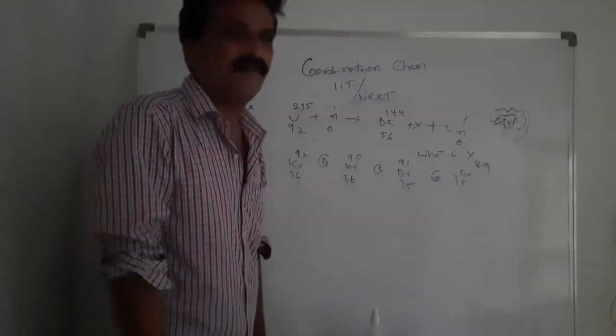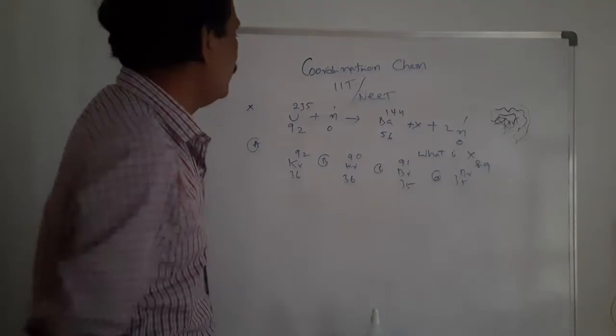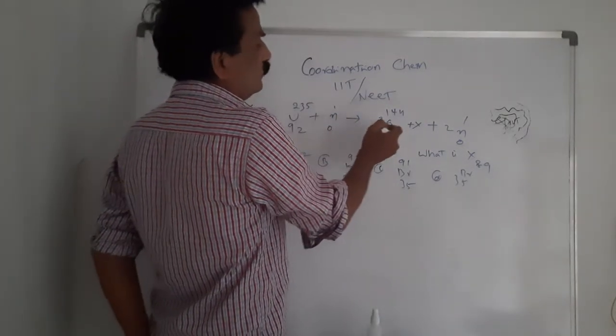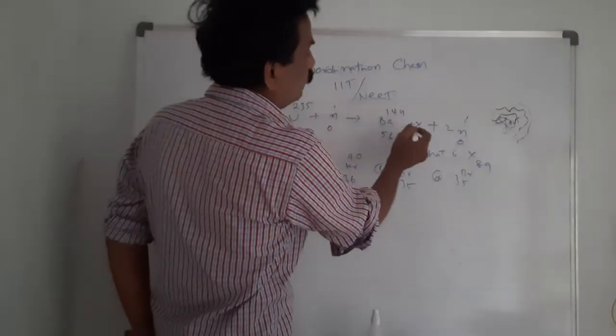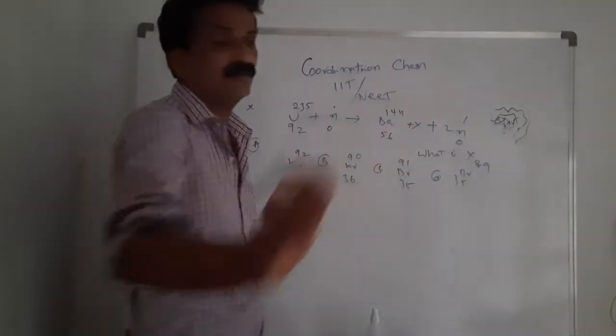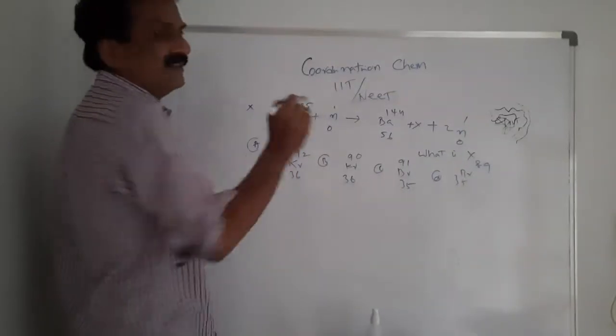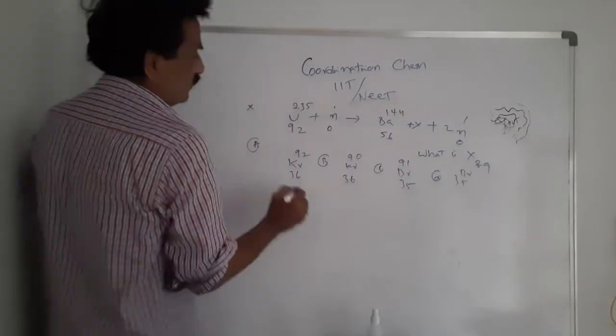Again, Chandra sir came back with another mind-blowing bit. That is, U92 235 plus neutron gives barium 56 144 plus X plus 2 neutrons. You know very well, this reaction belongs to nuclear fission. Fission, nuclear fission.